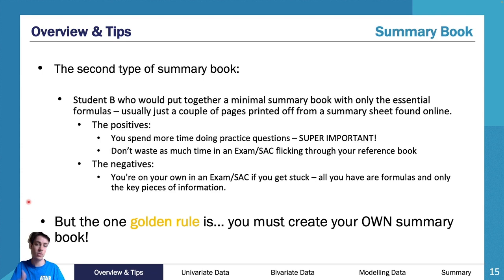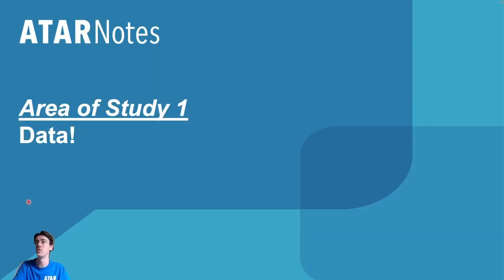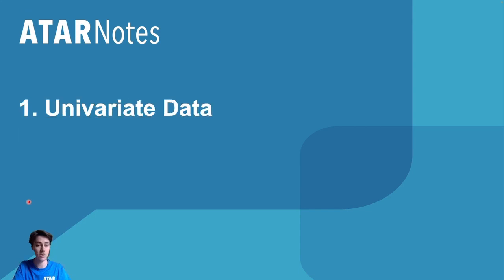So let's jump in to Area Study 1, data. So we're going to start off with univariate data. A lot of this is going to feel like revision. A lot of this is going to feel mundane. The reality is it is. A lot of this content is quite mundane and you're going to be sitting here like, oh, same thing over and over again. Reality is it is.